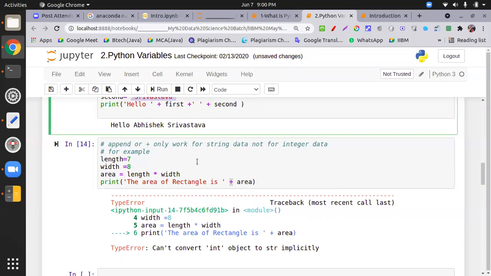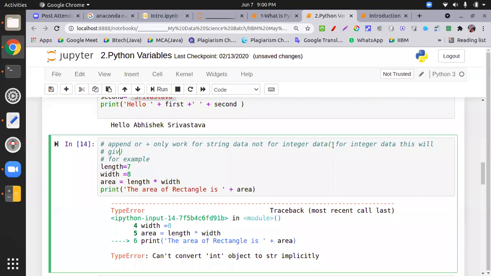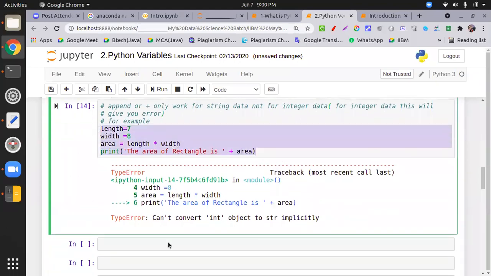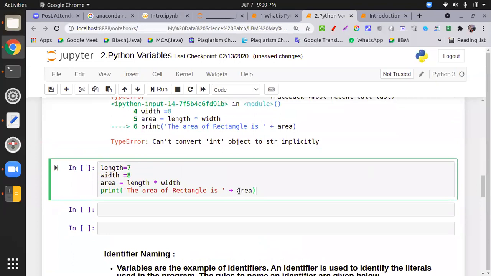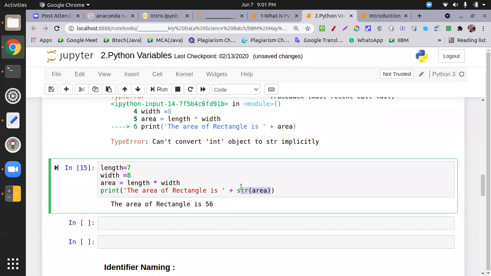All right, now if we do this, append only works for string data, not for integer data. For integer data, this will give you an error. All right, so I'm not removing the error, but how to overcome this problem? If you have an integer value and you have to append it, use the string function, the str function. This will convert the data you give into a string, and then you can print easily.